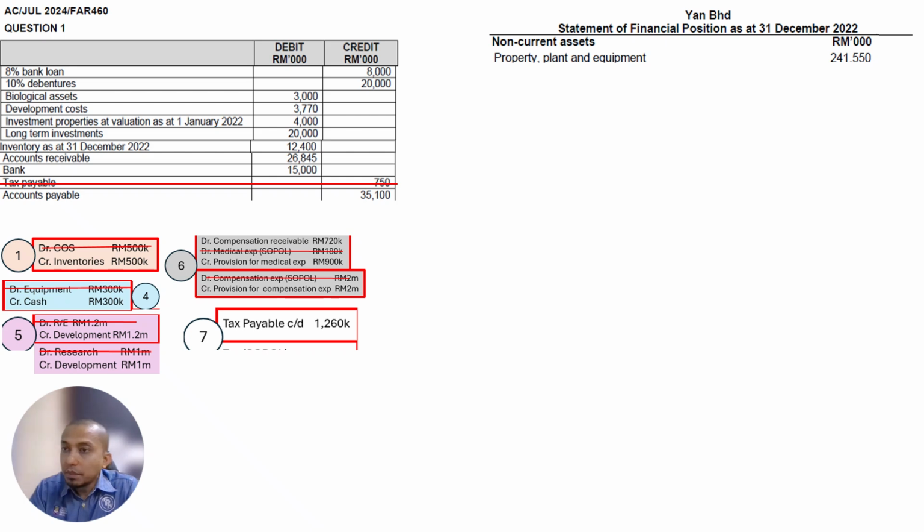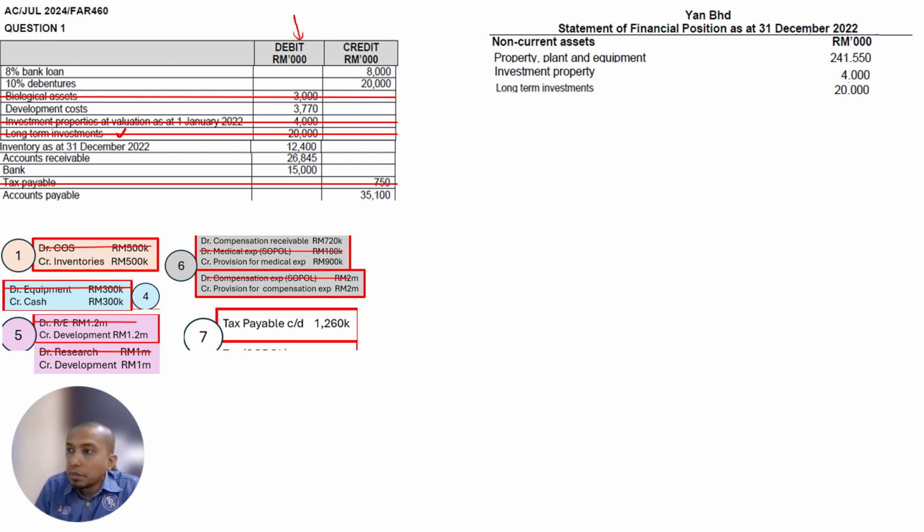All right, so for PPE, what else do we have? We look at the other assets. Biological asset, do we have a biological asset here? Yes. Never mind, we just do investment property first, 4 million, no adjustment. Then we have long-term investment, no adjustment, 20 million.